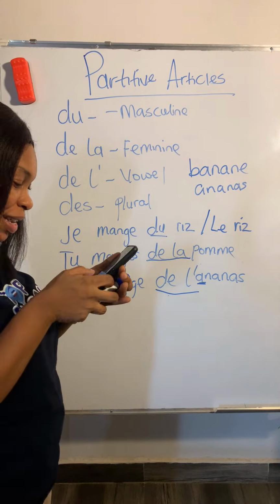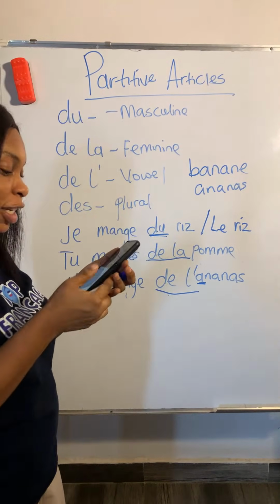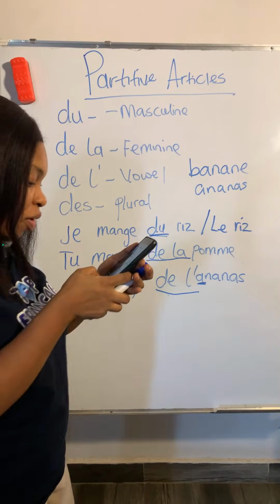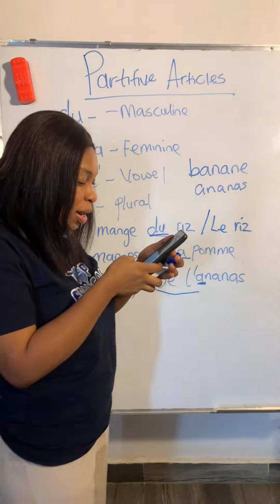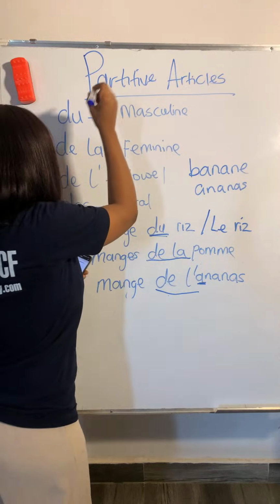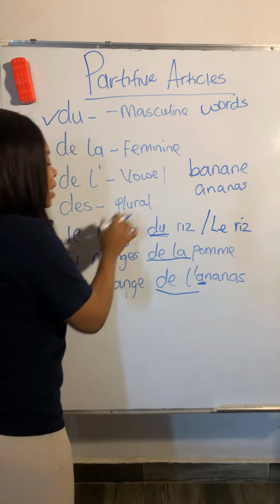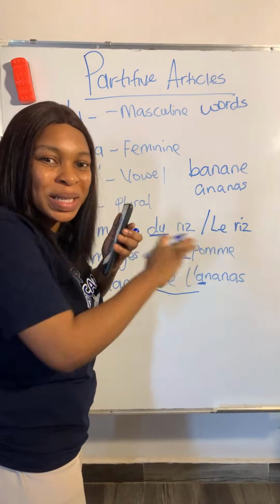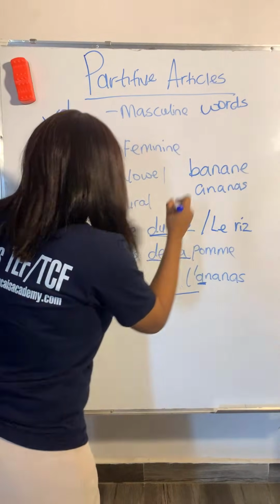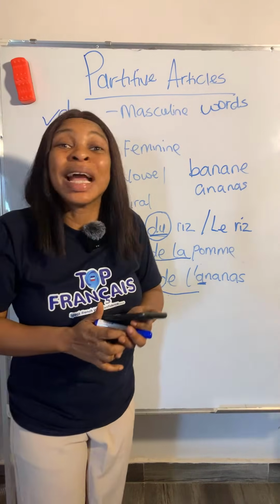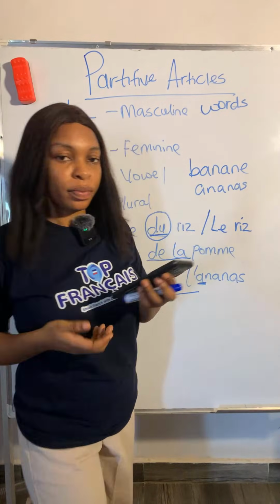Okay, it is le. Don't forget now. It is le because this du is masculine. The du already tells you it is masculine. Okay, Yvonne got it. Je mange le riz. No, it's not la. How do you know it's not la? Because I told you that we use du for masculine words. I said I am eating rice, there's no specified amount: du riz. But I am eating the rice: because this one is du, I automatically know that it is masculine, so if I'm being specific, it will be le riz. Please take note of that.